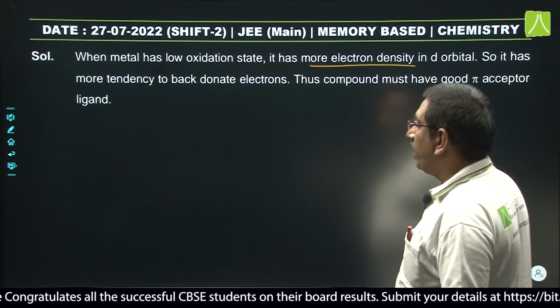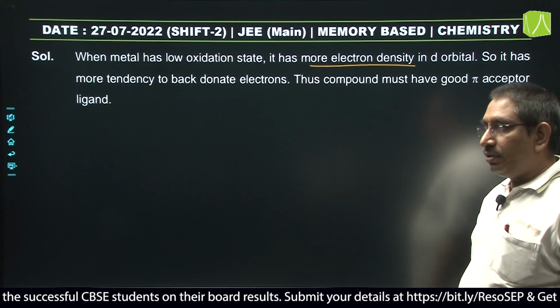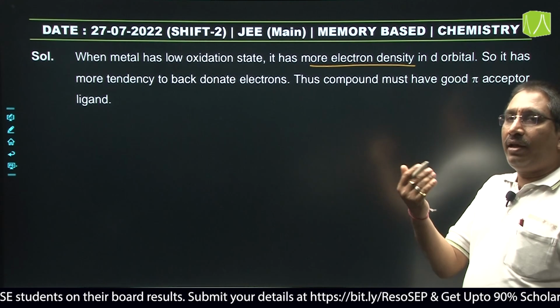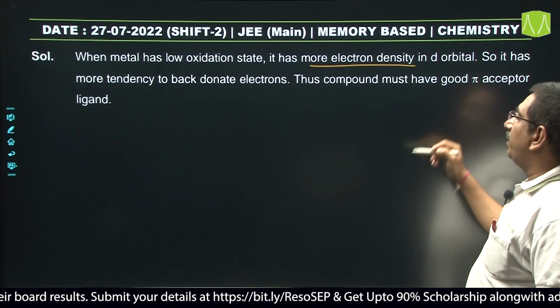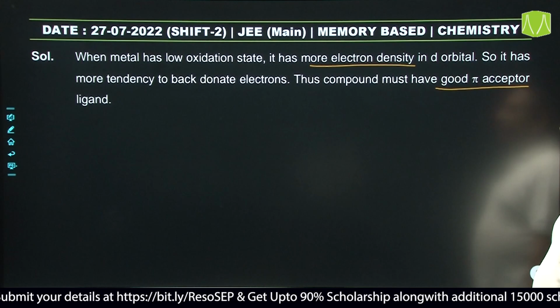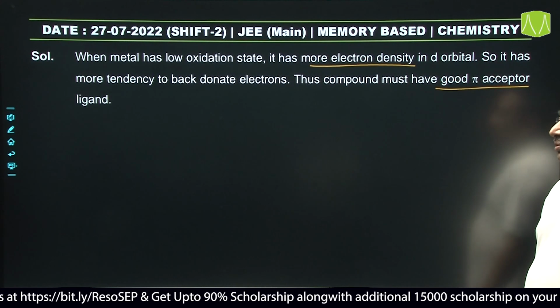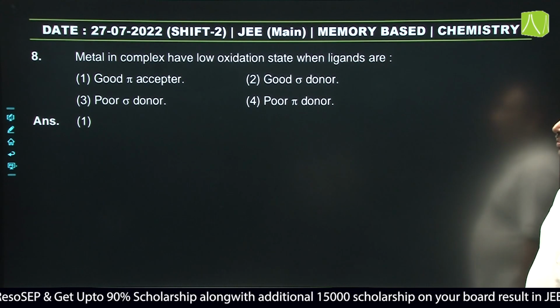If it is having more electron density, then the metal can donate the d orbital electrons to the ligand, and the ligand that is present can accept those electrons. That is why if the ligand is a good pi acceptor, then it can accept those electrons. That is why here the answer is good pi acceptor.